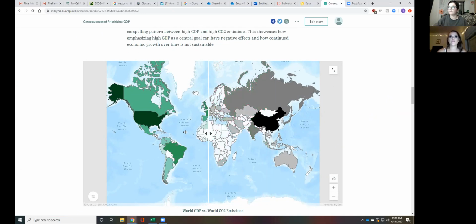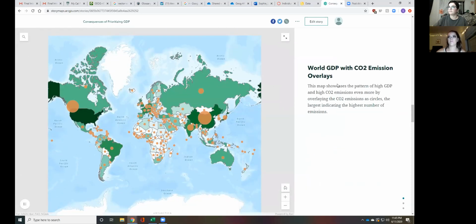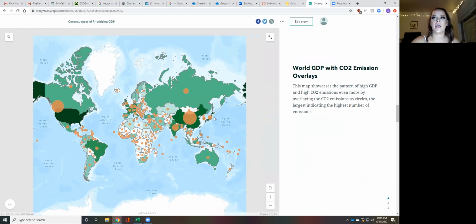So when you drag this over the map, you can see that the patterns are almost exactly the same. There's a little bit of difference, but there's a pretty big pattern there. And here is the same concept. This map shows the pattern of high GDP and high CO2 emissions even more by overlaying CO2 emissions as circles, the largest indicating the highest number of emissions, which the circles are over the countries with the highest GDPs as well.